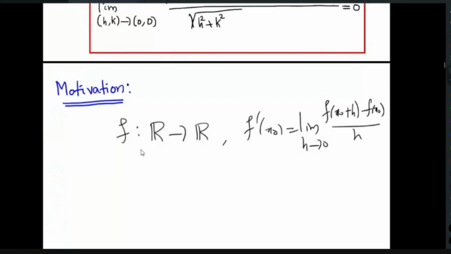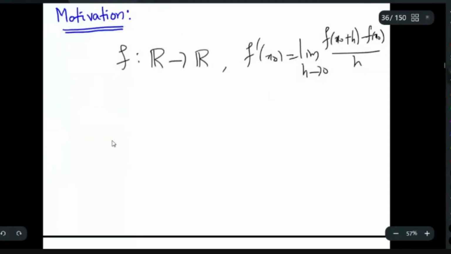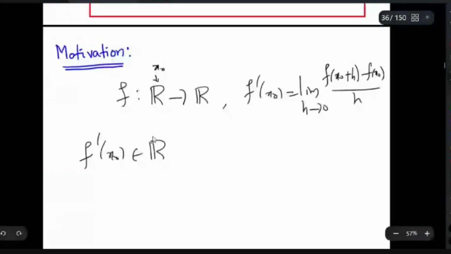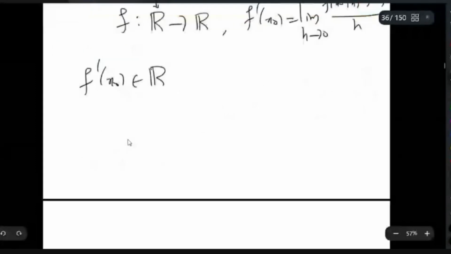So basically we are getting some real number. We have a geometrical interpretation: it is the slope of the tangent at the point x0. I'm not going into such details. So here what I am ultimately getting is a real number, right? f dash of x0 is a real number belonging to R, the derivative at a point x0. Now I want to look at this in a different way. I am trying to understand this in a different manner. So I will look at all the linear transformations from R to R. What are all the linear transformations from R to R?